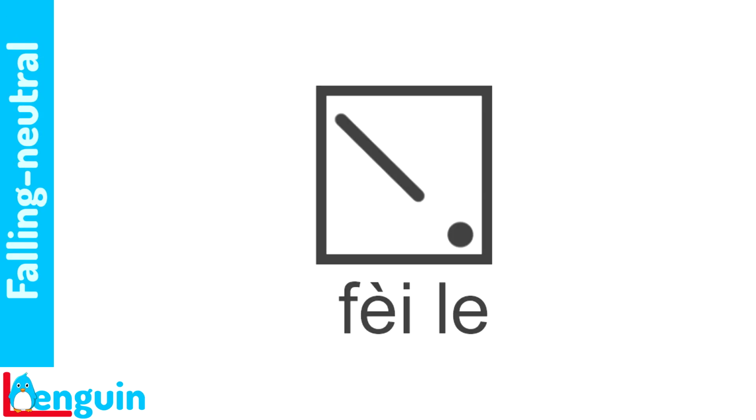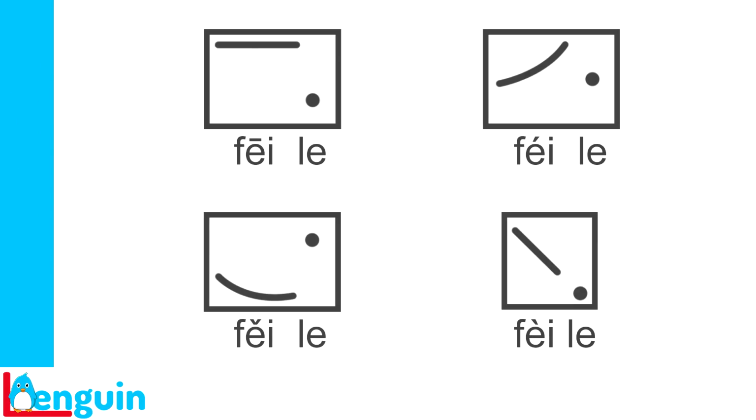After the falling tone, the pitch of the neutral tone is at the bottom. It's almost like a continuation of the falling tone. Listen for the steady fall and repeat. 废了，废了，废了。 Now try repeating each example after the speaker.